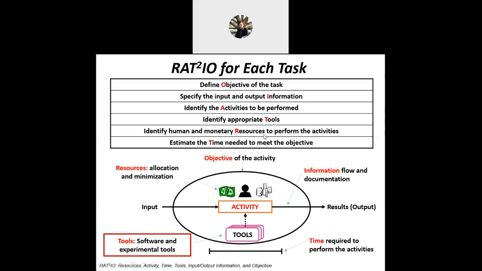So we identify the resource in advance. Generally, what is the resource? For example, people, money. What else? Tools, not tools, the equipment.